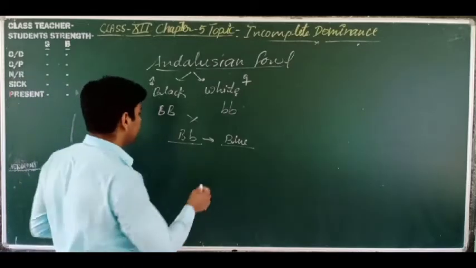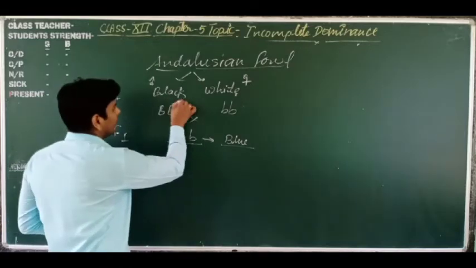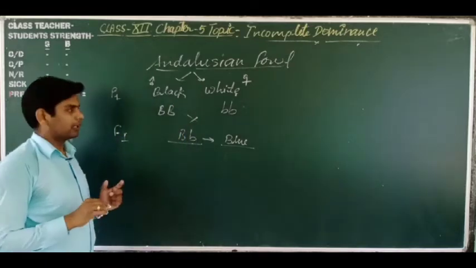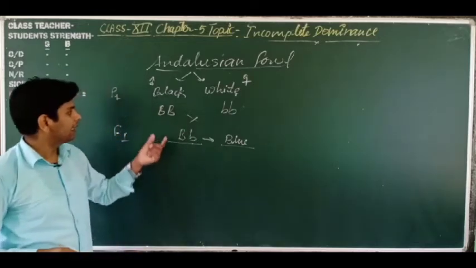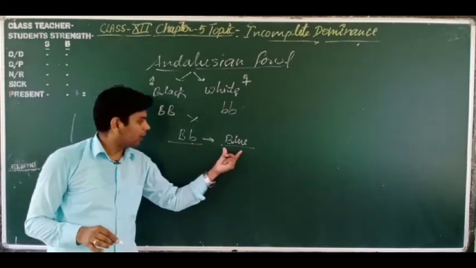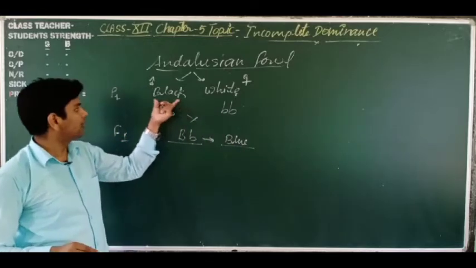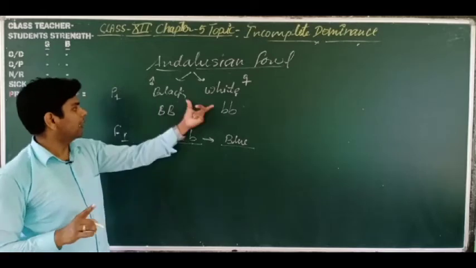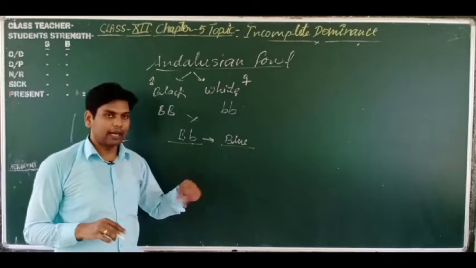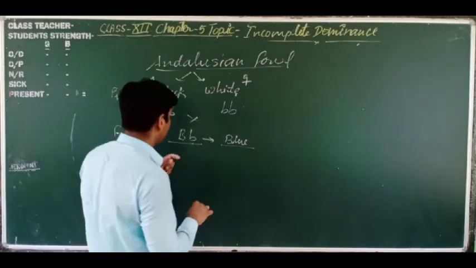That is why blue is very important, but black and white are not important. So the poultry farmers keep only blue, and they destroy black and white. Once they will use black and white, and again they will cross blue.